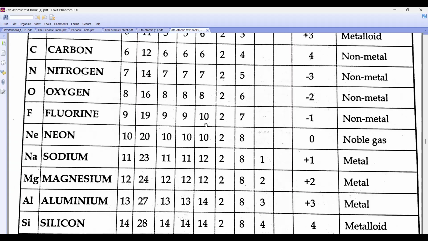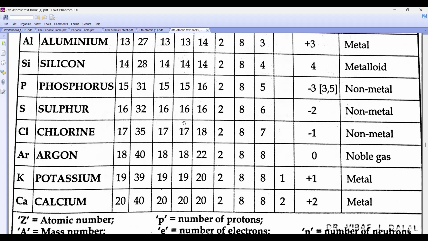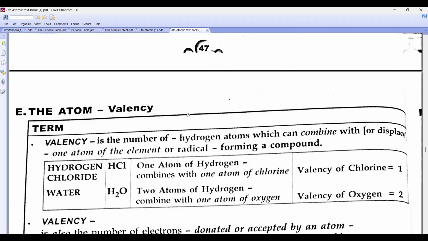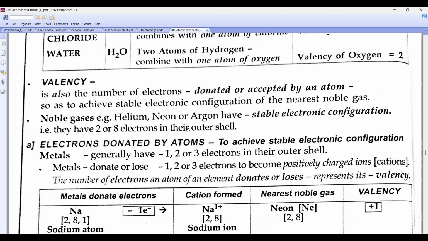Then we have done the first 20 elements. Beta, 2 are metalloids, boron and silicon. Okay, who all are noble gases? Helium, neon, argon. Sorry, in the first 20 elements.